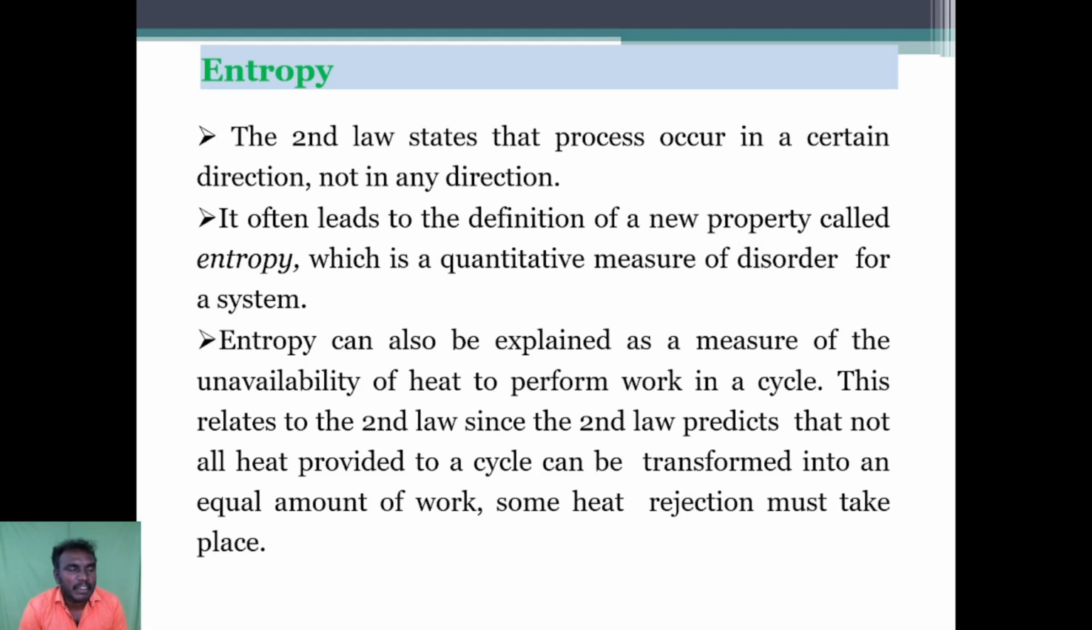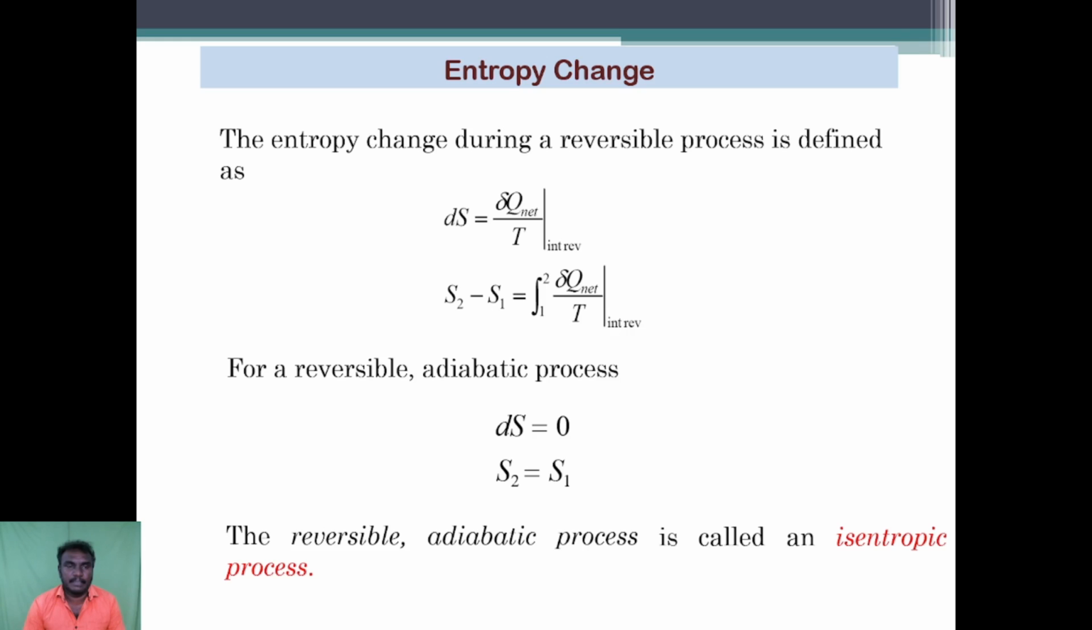Then the topic we are going to discuss is entropy. The second law states that processes occur in a certain direction, not in any direction. It often leads to the definition of a new property called entropy, which is a quantitative measure of disorder for a system. Entropy can also be explained as a measure of the unavailability of heat to perform work in a cycle. This relates to the second law, since the second law predicts that not all heat provided to a cycle can be transformed into an equal amount of work. Some heat rejection must take place.